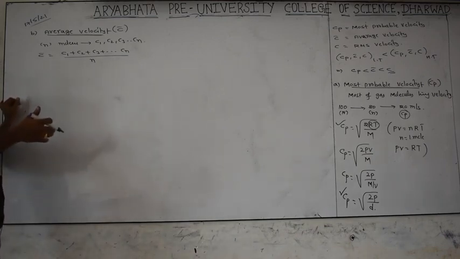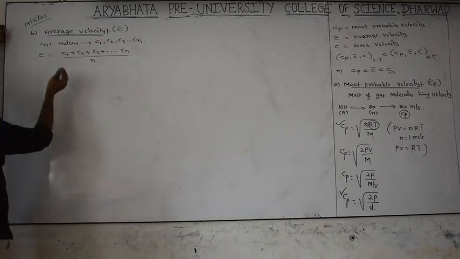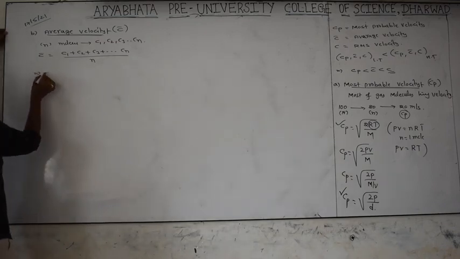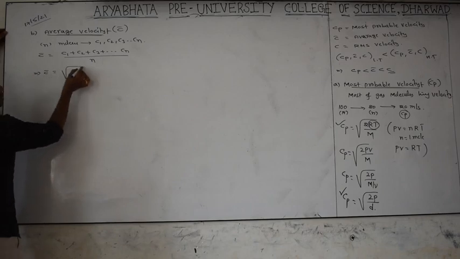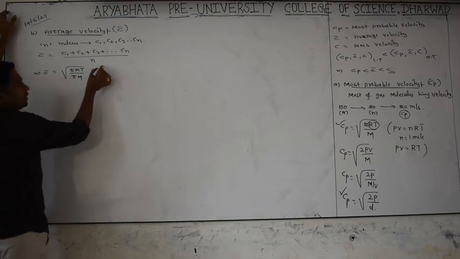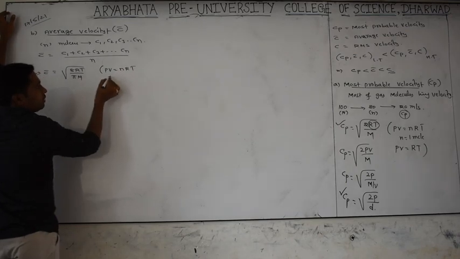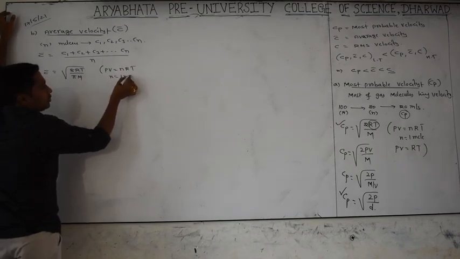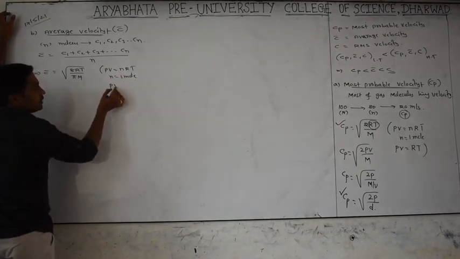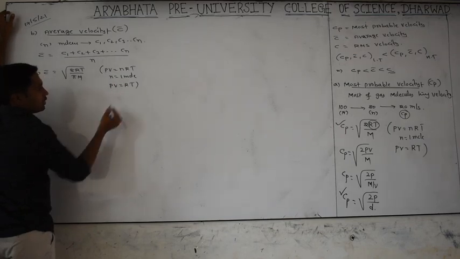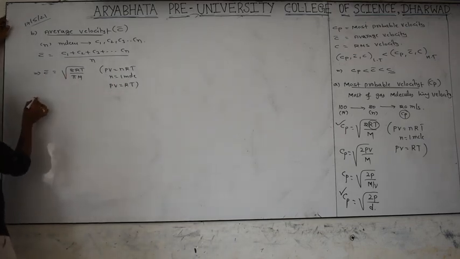Average marks means total marks by number of subjects; that is called the average. So like that we get the average velocity C bar is equal to the square root of 8RT by pi M. But we know very well PV is equal to nRT, and n is equal to 1 mole of the gas, so PV is equal to RT. Can we substitute? Yes.